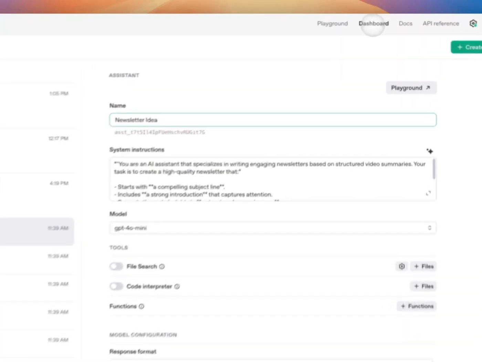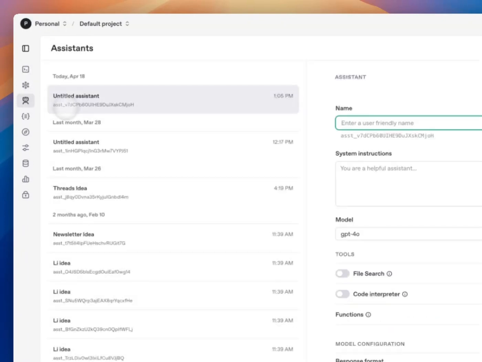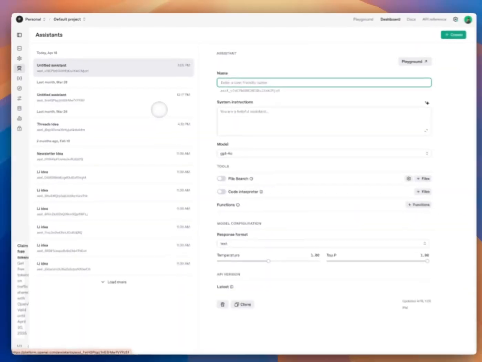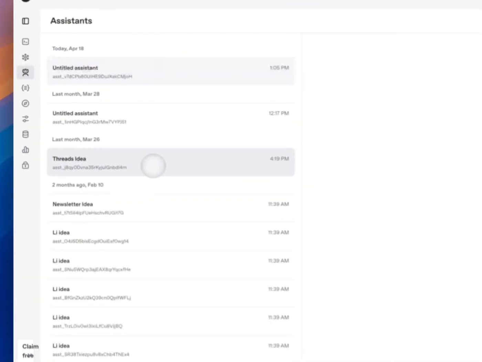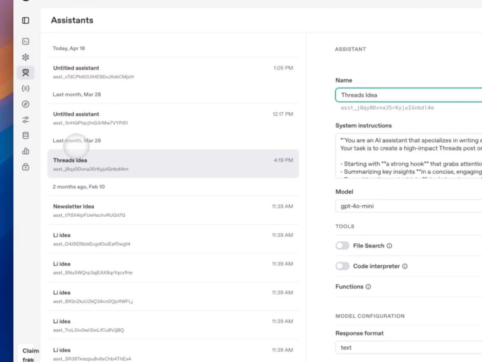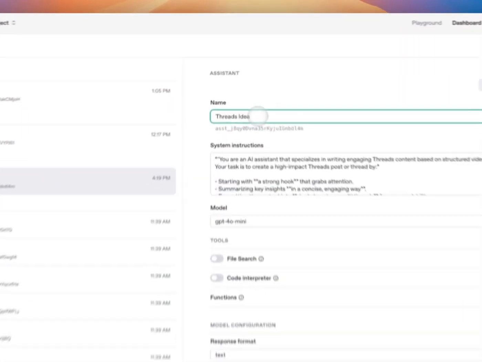So you can go to dashboard like this and click here assistants. Once you click it, you can create your own assistant here. And let me show you dress idea assistant here. It's very similar to when you set up a chat completion API.